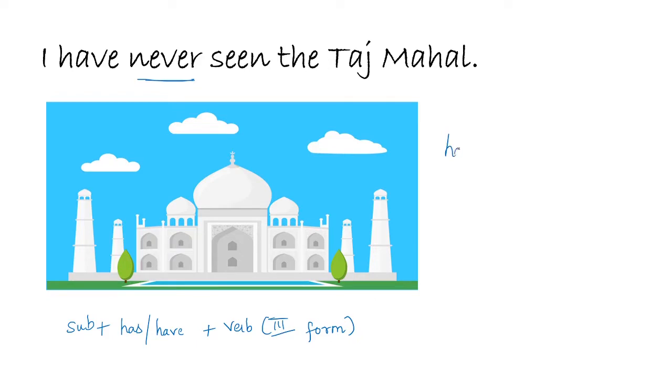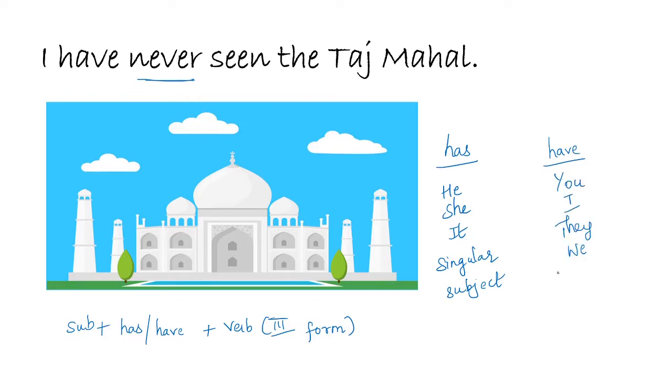Has is generally used for he, she, it, and singular subject, whereas have is used for you, I, they, we, and plural subjects. So I hope you're clear with this now. So this is how we frame sentences using present perfect tense.